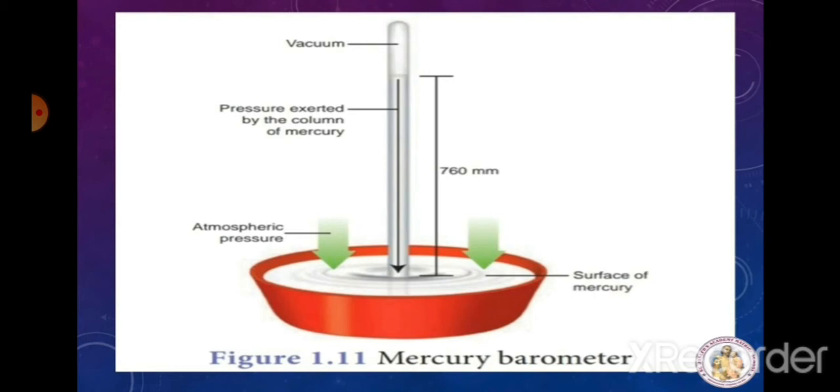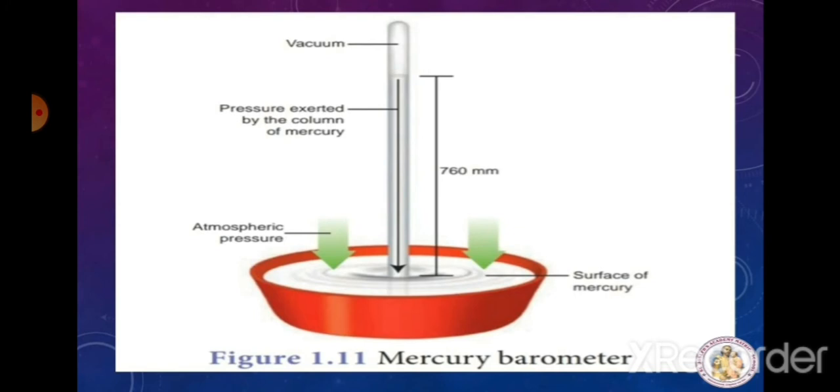This is done by closing the open end of the mercury-filled tube with the thumb and then opening it after immersing into a trough of mercury. The barometer works by balancing the mercury in the glass tube against the outside air pressure.